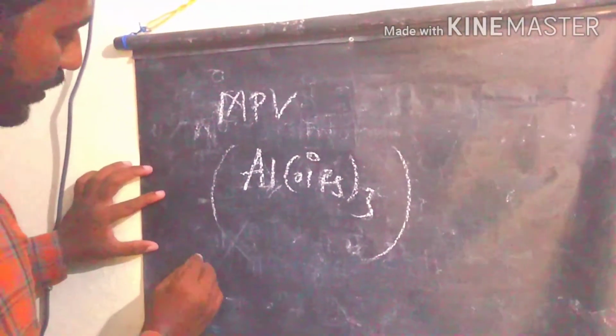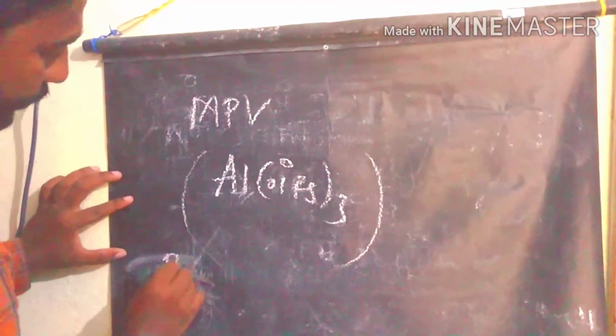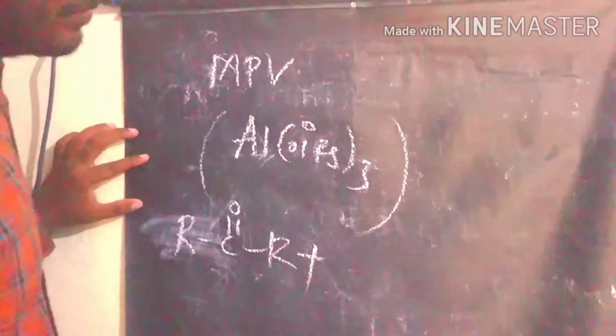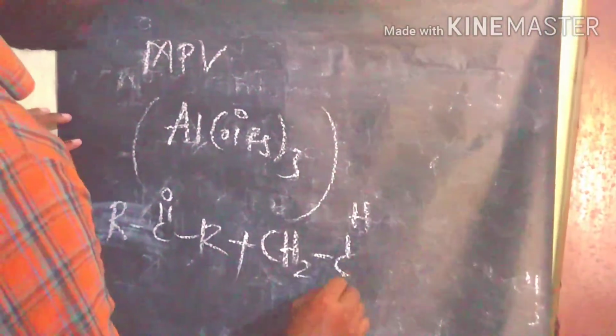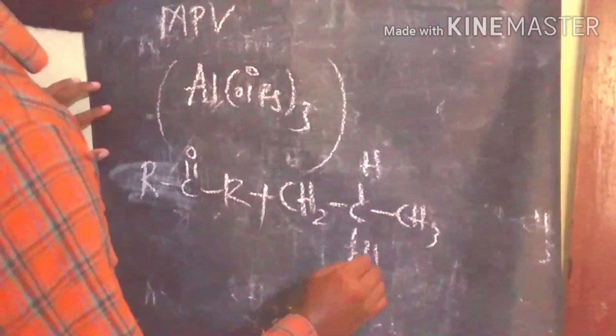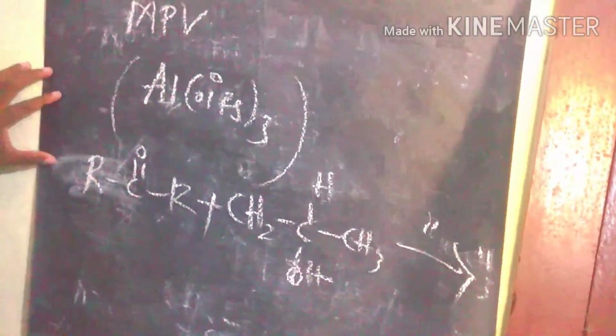For example, if you take a ketone plus a secondary alcohol, they undergo Meerwein-Ponndorf-Verley reduction.